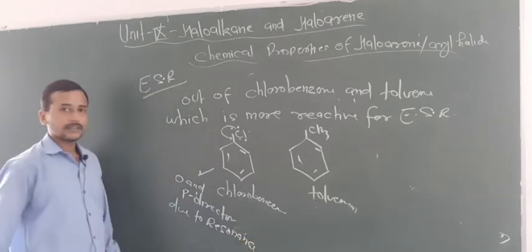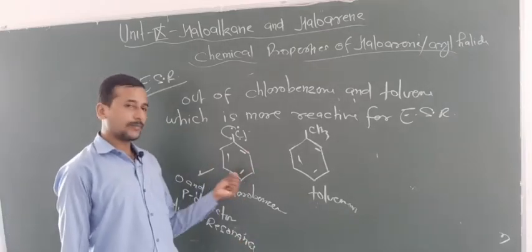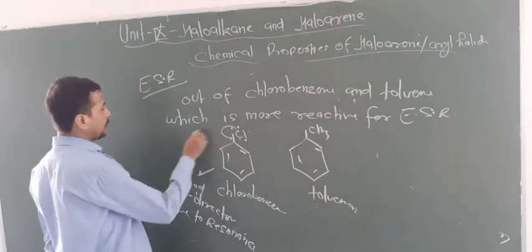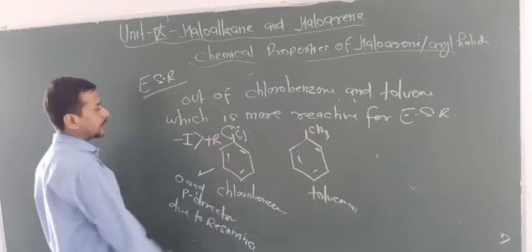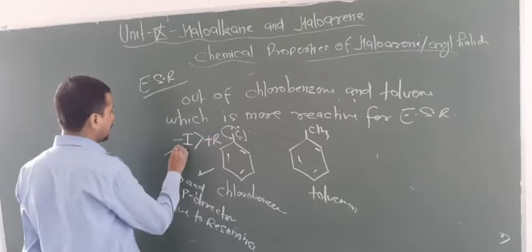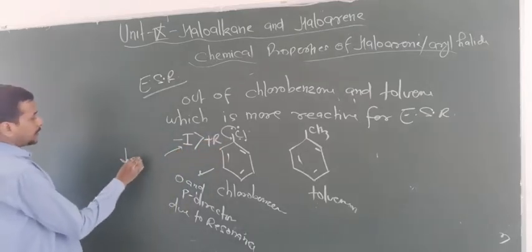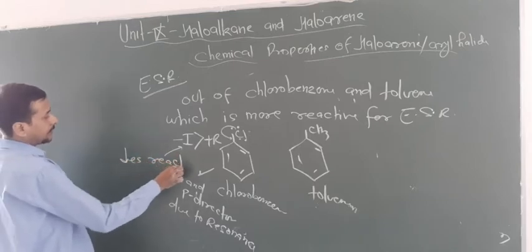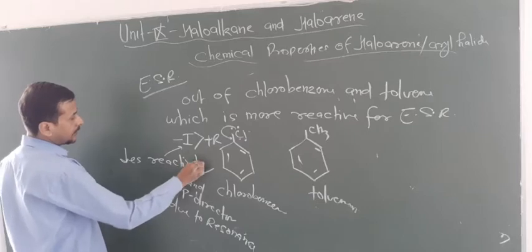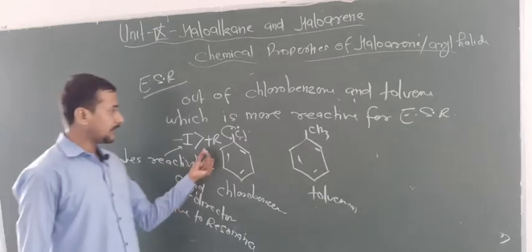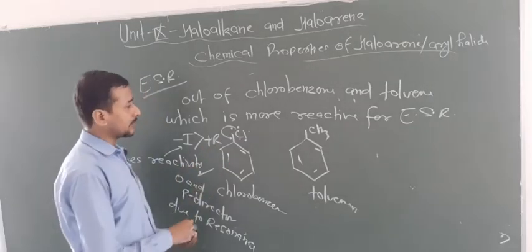So that means the reaction occurs at ortho and para positions, but I also told you that in this case minus R is more than plus R. So that's why minus R decreases reactivity. So that's why chlorobenzene is less reactive towards electrophilic substitution.